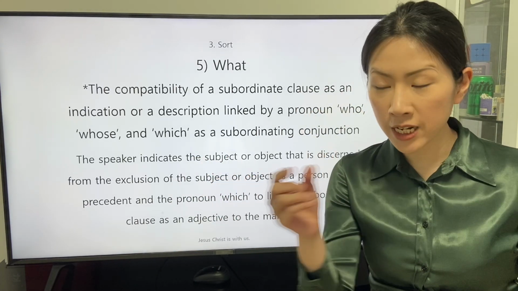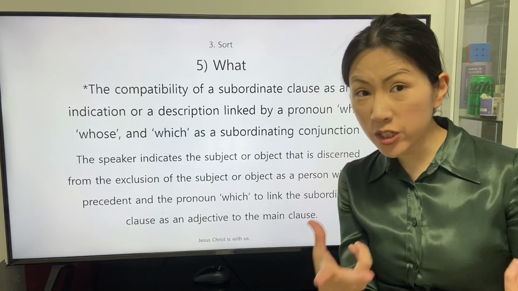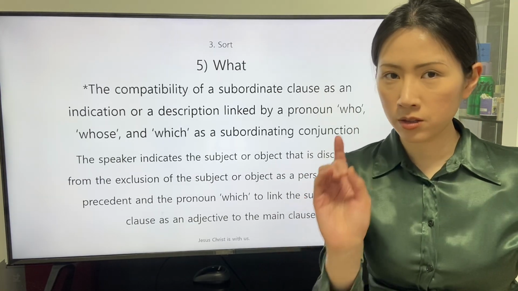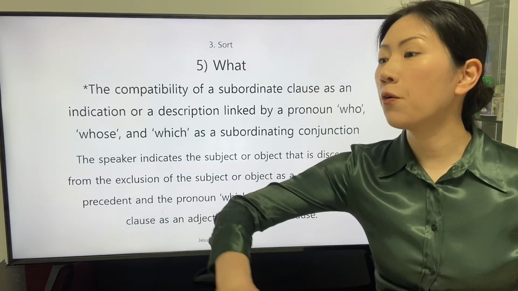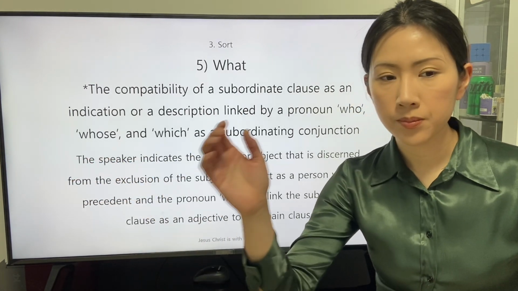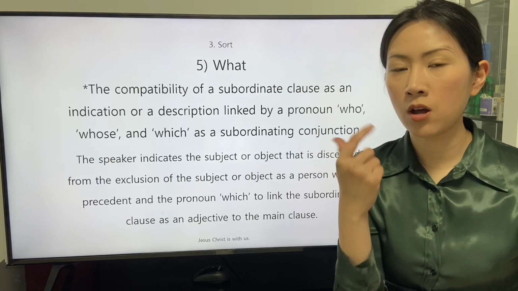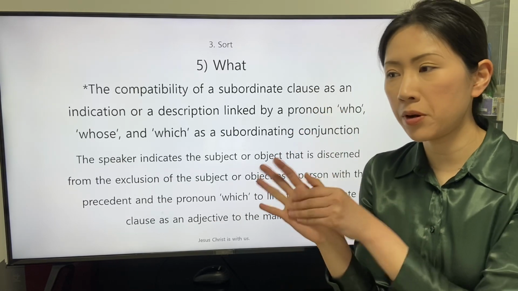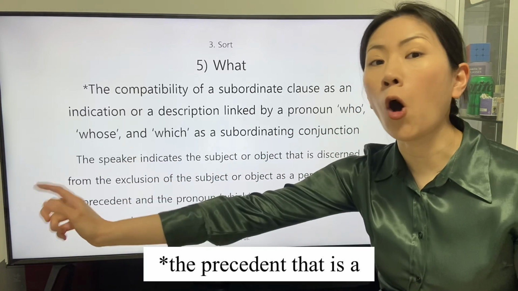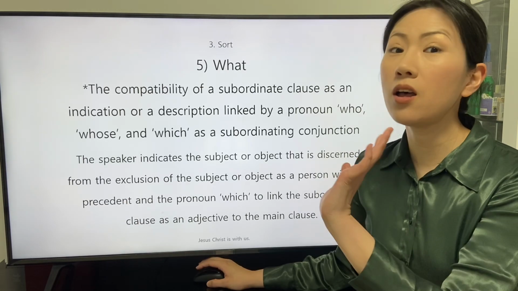The indication by the subordinating conjunction which to link the subordinate clause that has the trait as an adjective for the precedent that is not a person can be understood as a specialization with the pronoun who to indicate a person in the main clause.